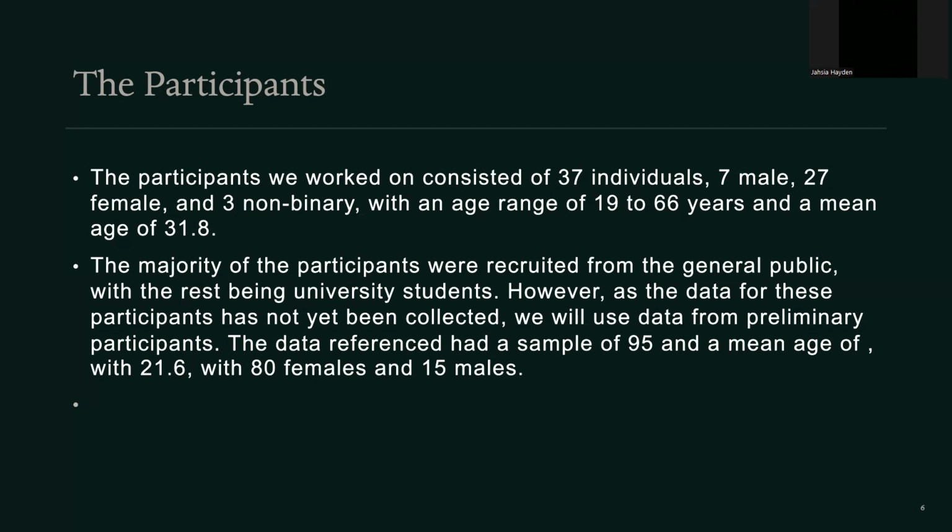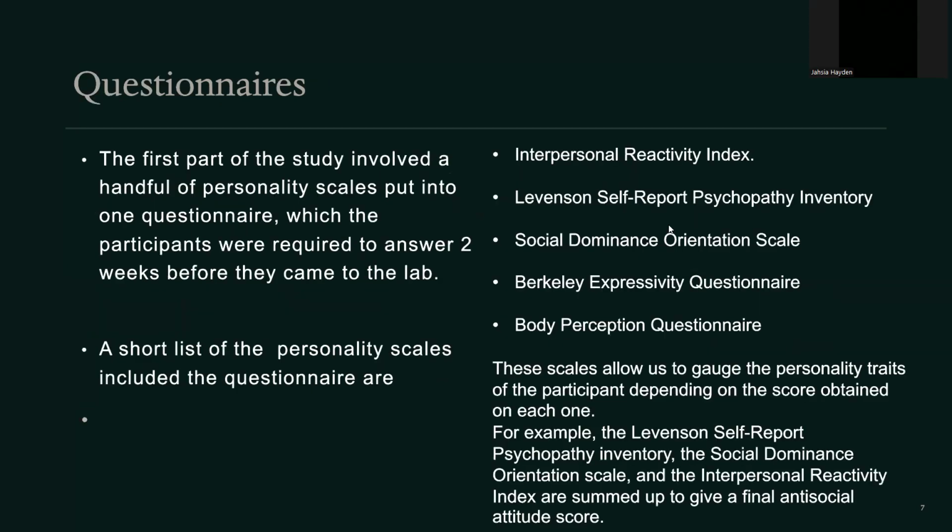females and 15 males. The first part of the study involved a handful of personality scales put into one questionnaire, which the participants were required to answer 2 weeks before they came to the lab. These personality scales included the Interpersonal Reactivity Index, Levenson Self-Report Psychopathy Inventory, Social Dominance Orientation Scale, Berkeley Expressivity Questionnaire, Body Perception, and the Body Perception Questionnaire. These scales allow us to gauge the personality traits of the participant depending on the score obtained for each one.